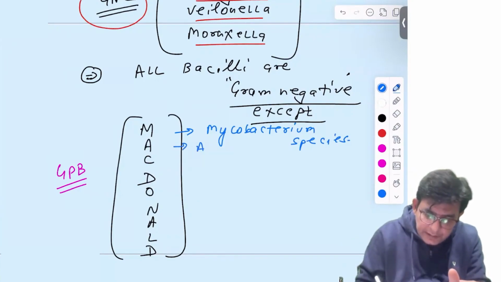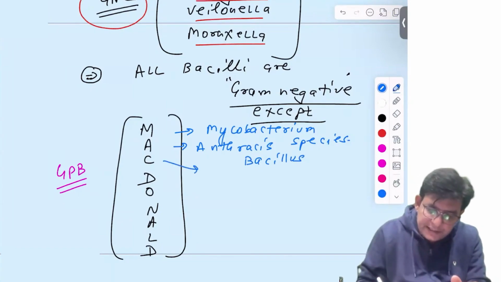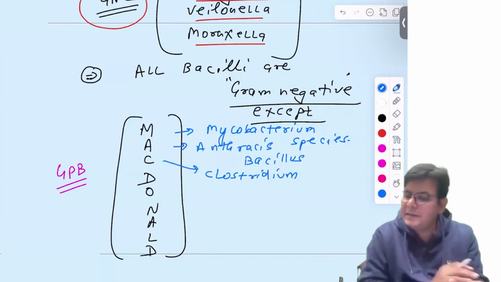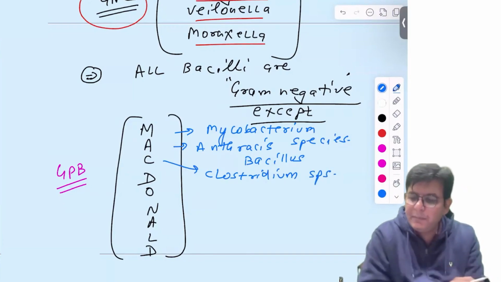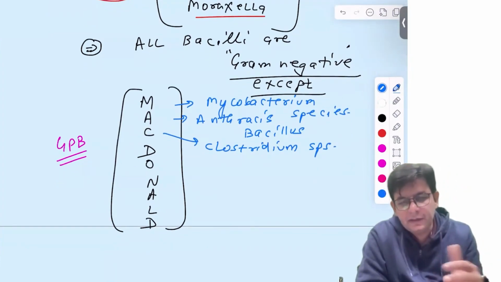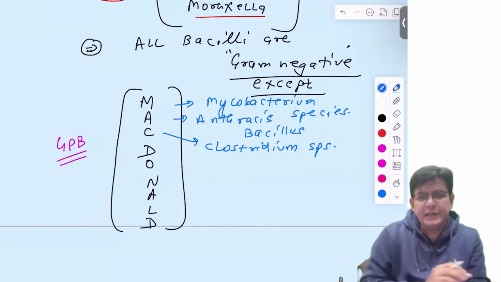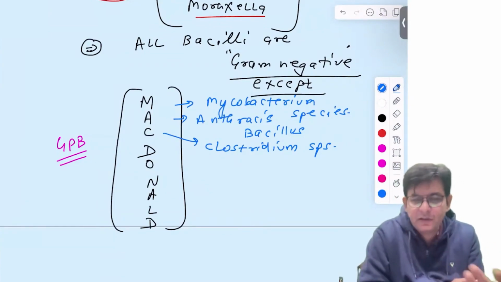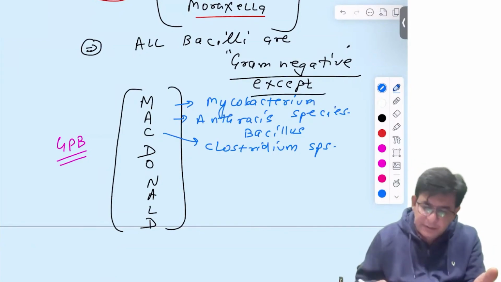A is anthracis, which is Bacillus anthracis. C is Clostridium, and different species of Clostridium. What are the important ones? As such, a lot of others are there, but the important ones are Clostridium tetani, Clostridium perfringens, Clostridium botulinum, Clostridium difficile. Welchii is perfringens.